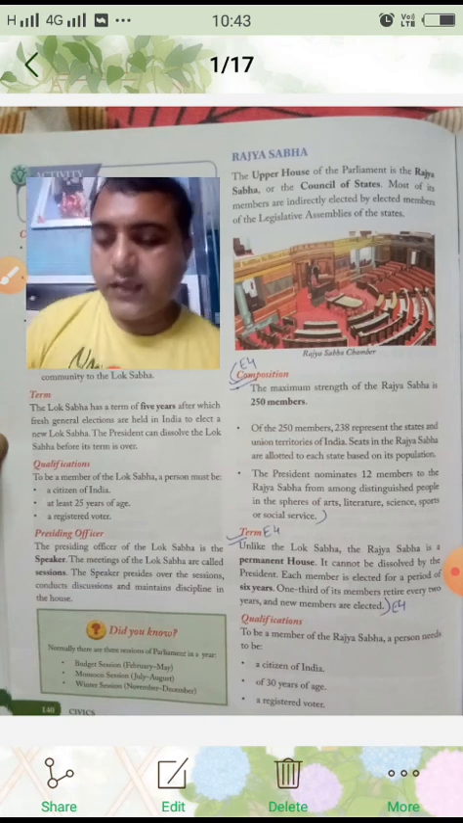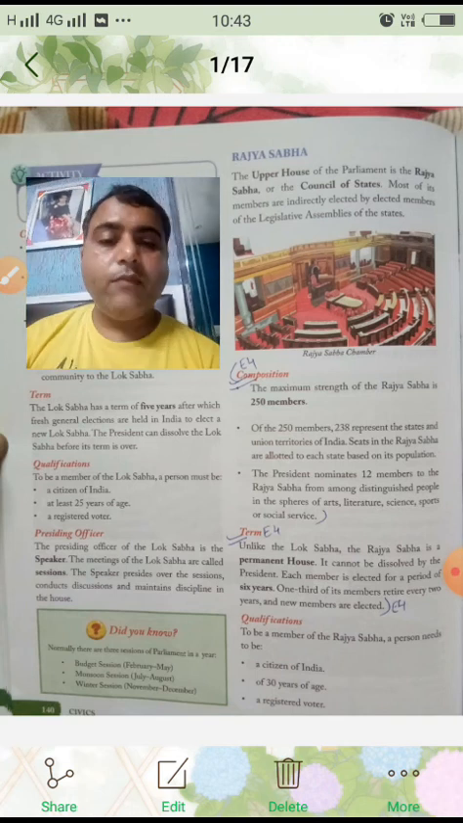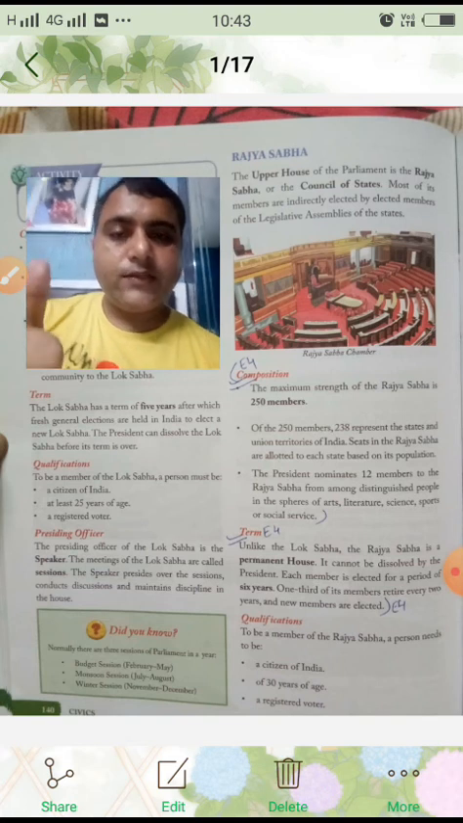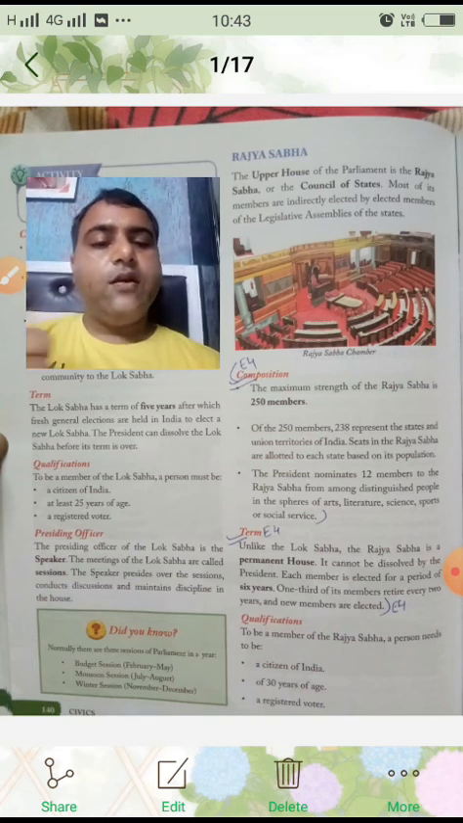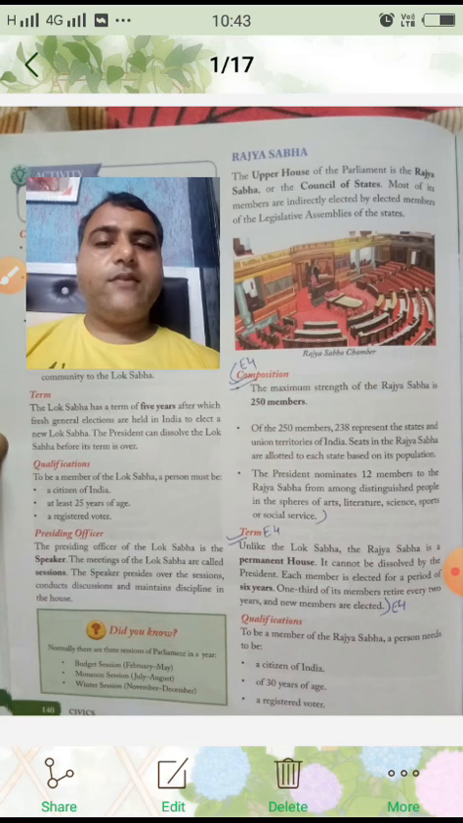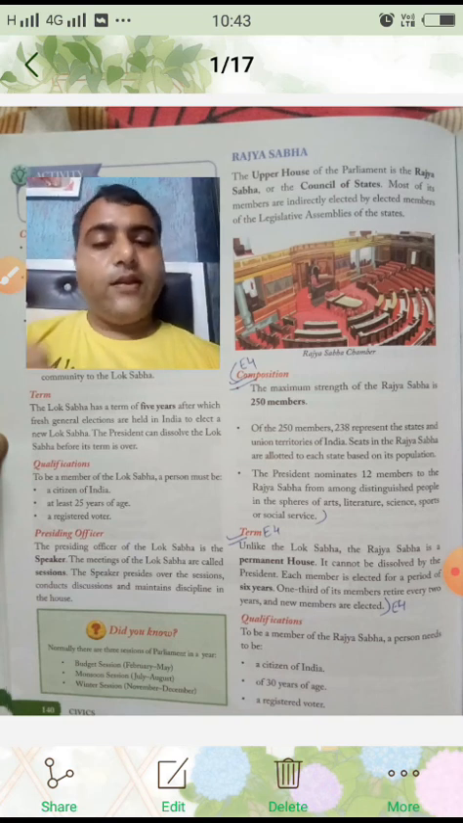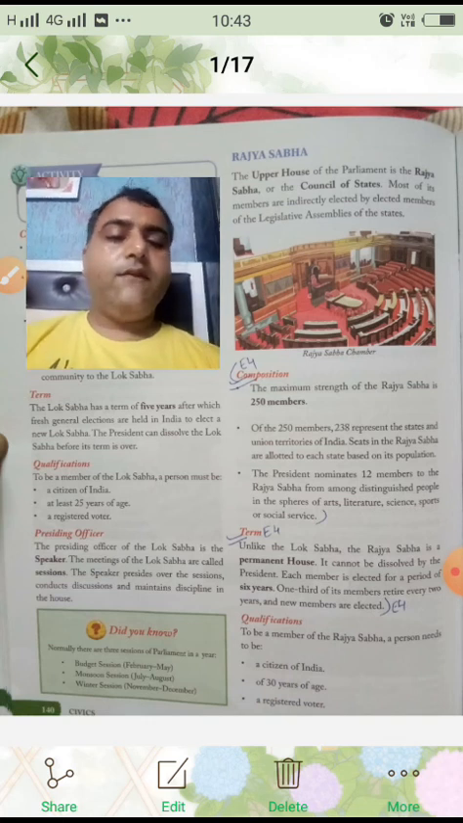Then, what is the qualification to be a member of Rajya Sabha? To be a member of Rajya Sabha, a person must be a citizen of India, first compulsion. Second thing, 30 years of age, and the third one, a registered voter. That is, 2 points are the same as those of Lok Sabha, and only 1 point differs between the qualifications of Lok Sabha and Rajya Sabha. And what is that? In the case of Lok Sabha, a member should be minimum 25 years of age, and in the case of Rajya Sabha, a member should be 30 years of age.